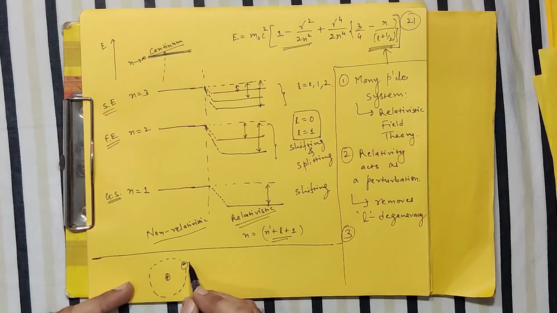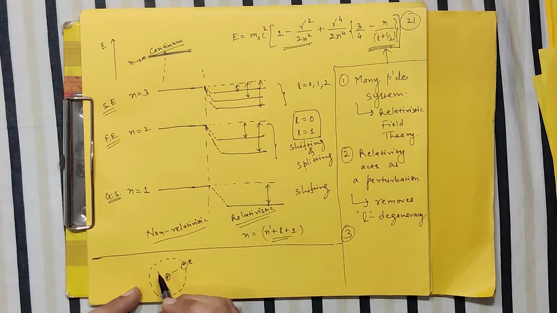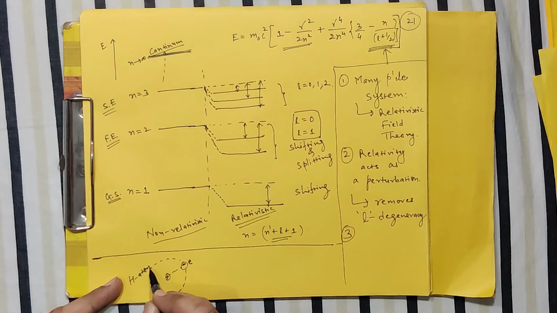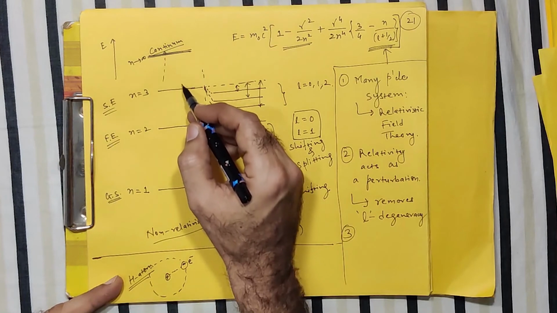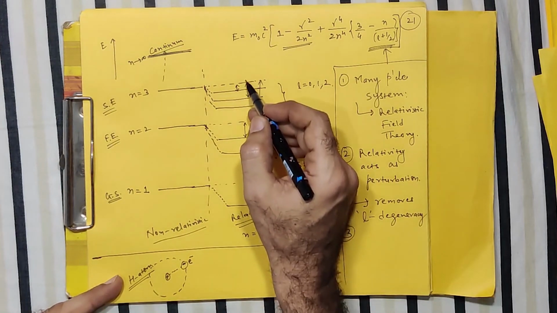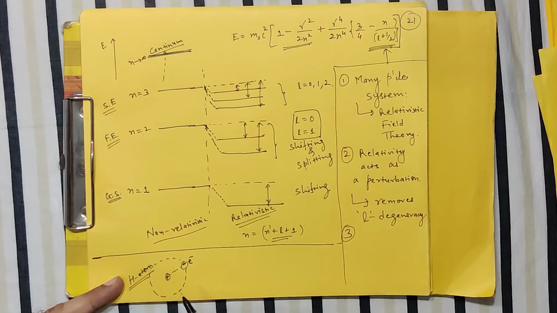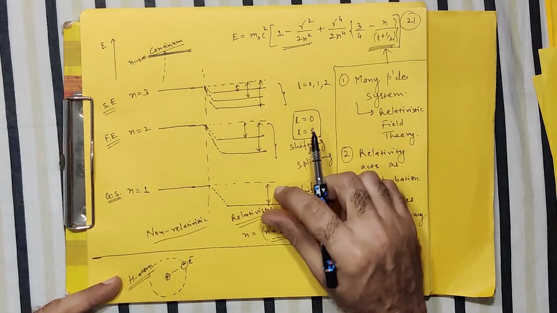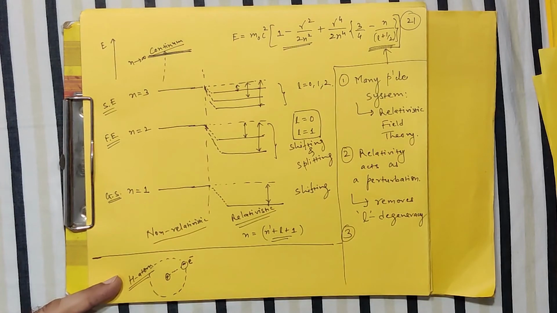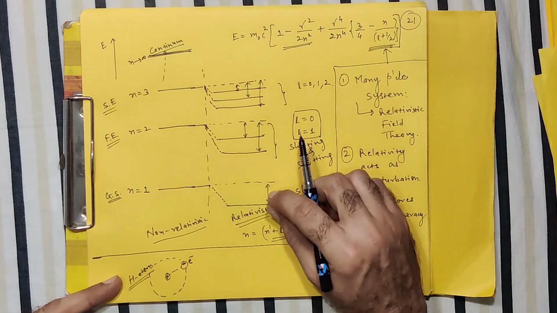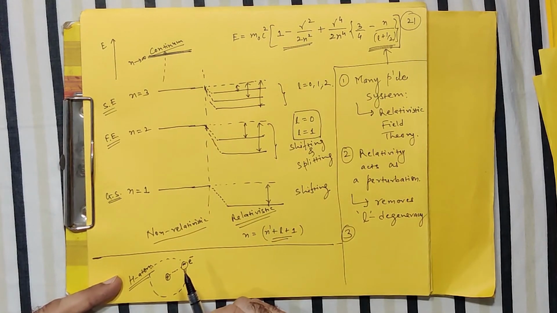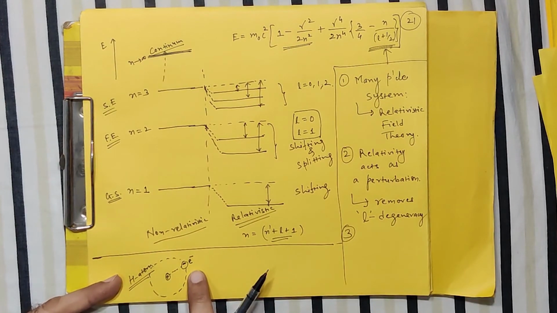But if this negative charge is your electron, and this is your nucleus, and it constitutes the hydrogen atom, then for hydrogen atom, when I try to derive such energy levels, try to understand such shifting and splitting of the energy levels using the KG equation, the energy broadening is found to be almost half of what we observe experimentally. So this splitting and shifting is not coinciding with the experimental observation for the case of hydrogen atom.